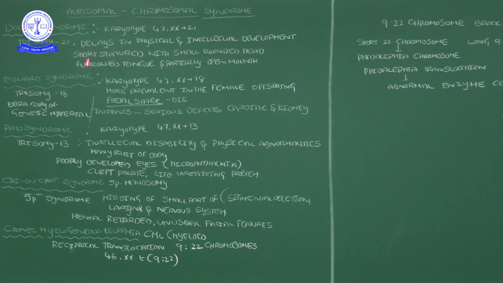Here, there is delay in physical and intellectual development. Babies born with this inheritable genetic problem of Down syndrome have very low IQ and physical development, a delay in physical and intellectual development. That is one thing. And then the baby that is born has some abnormal characteristics.